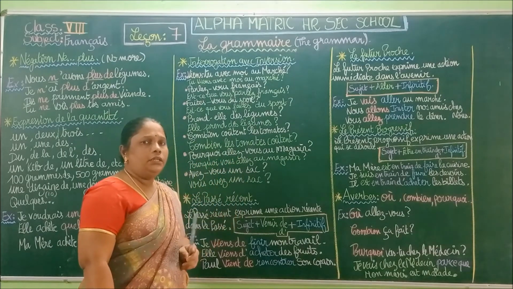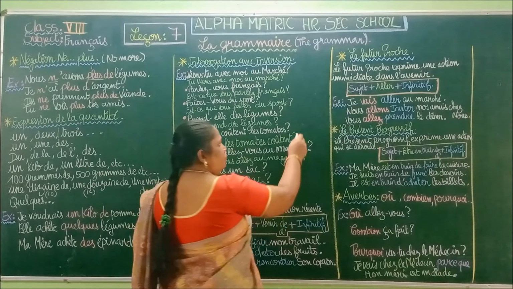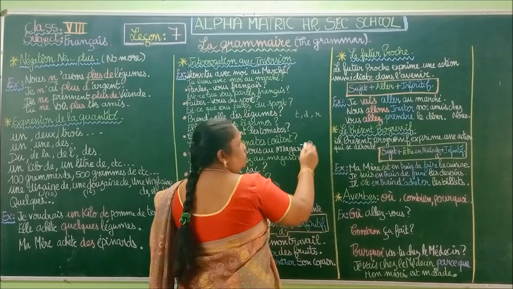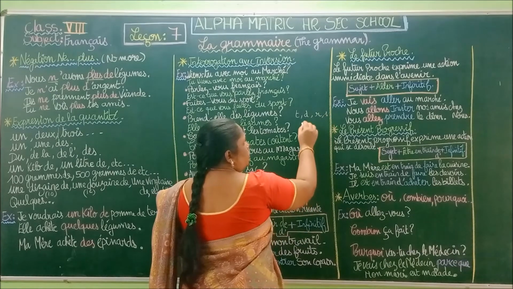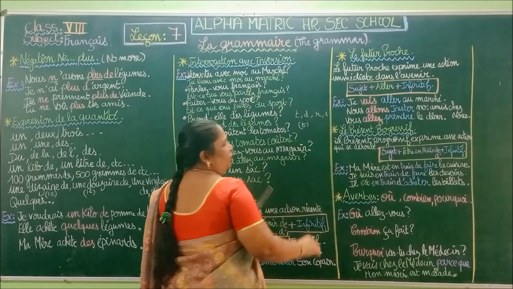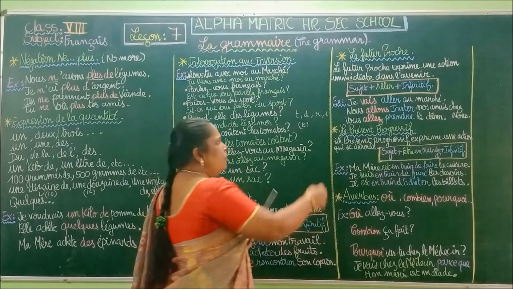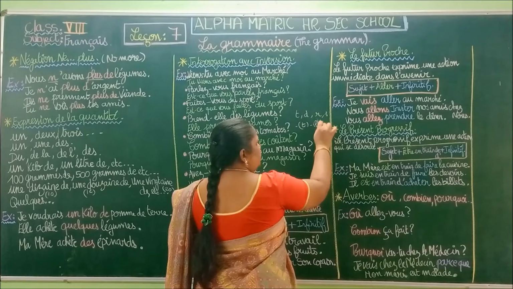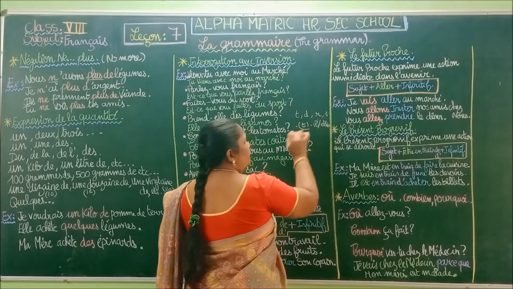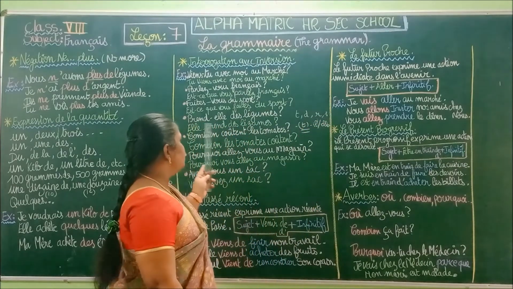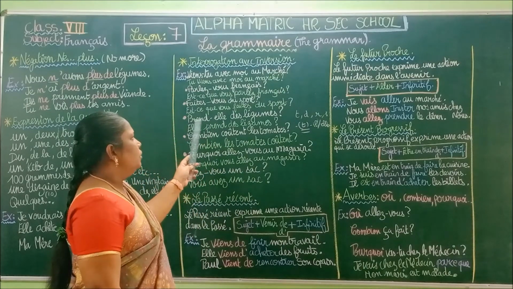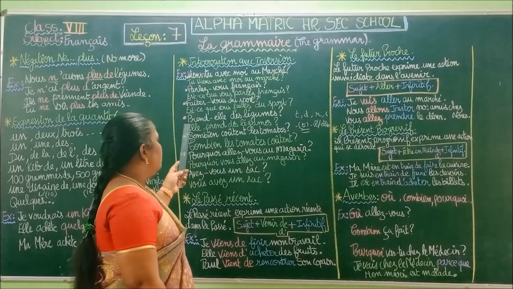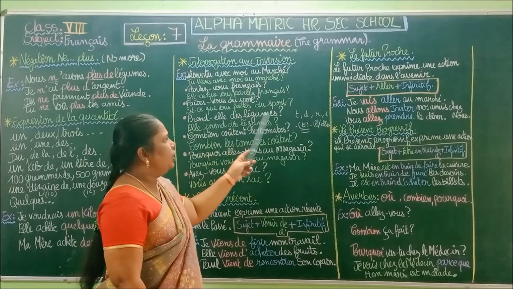So what we learn in the inversion form also: when the verb ends with D, T or S, there is no need to read the T. When we have the inversion form for verbs ending in E and N, so in or an, we are going to insert the T. Here it is not needed because it already ends with D. So prend-il des légumes?